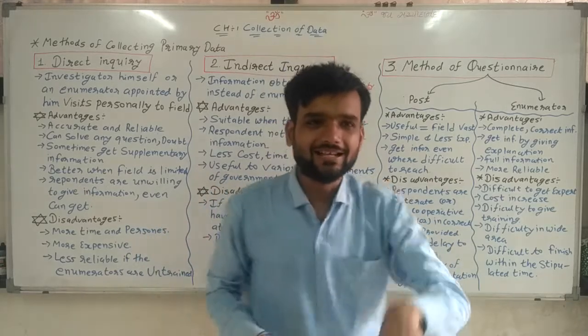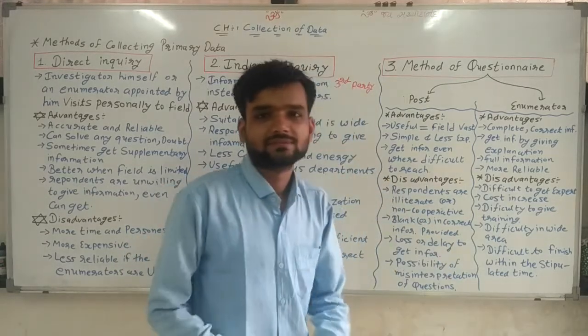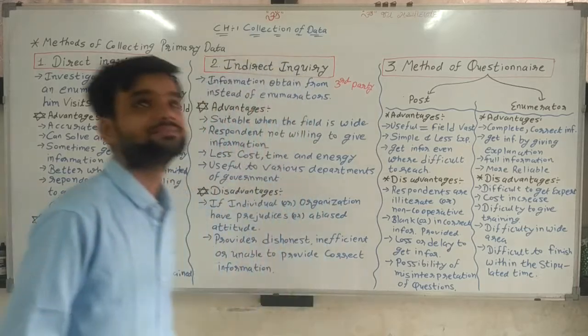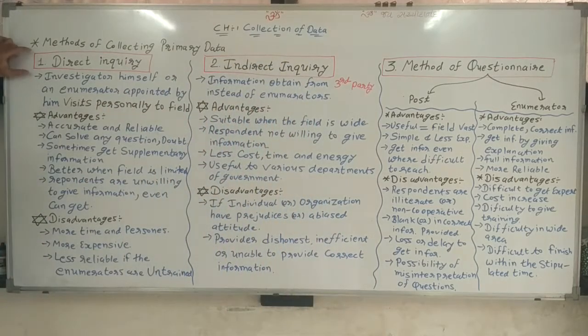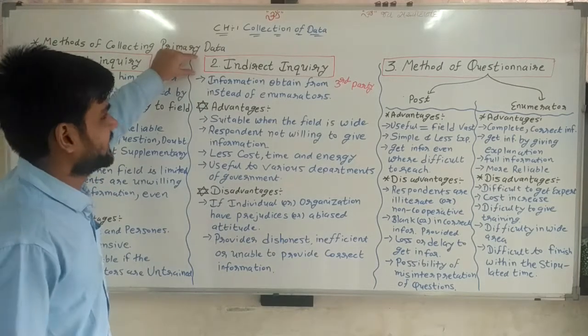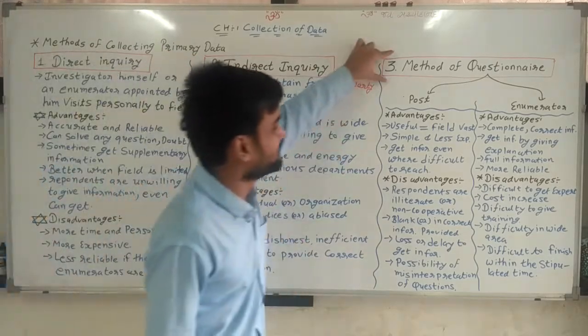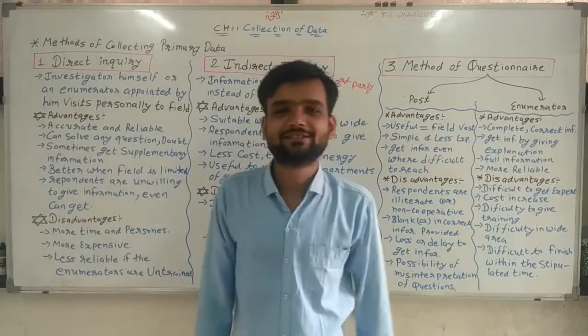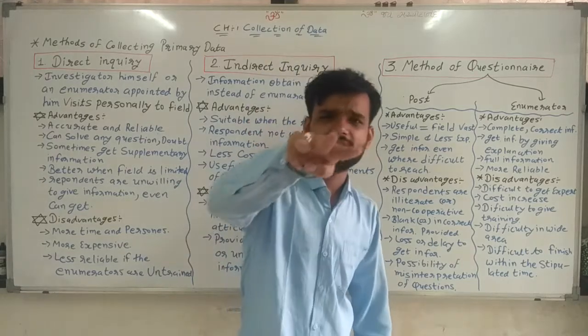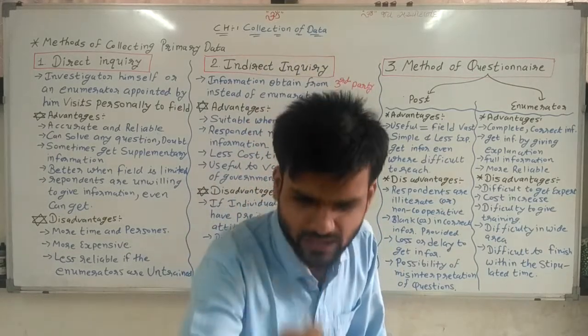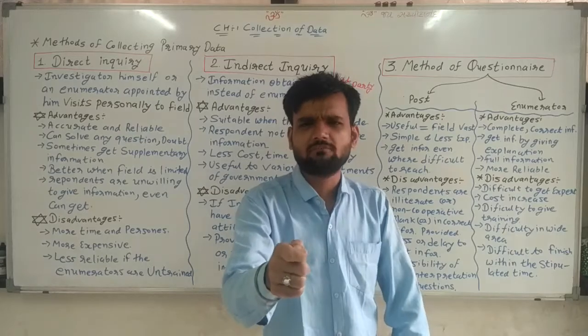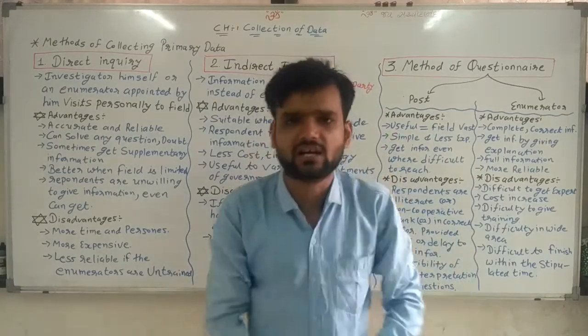Sir, there are three things. First, direct inquiry, the first method. Second one, indirect inquiry. And third one, method of questionnaire. By these three ways, we can collect primary data. Primary means basic data, direct data.